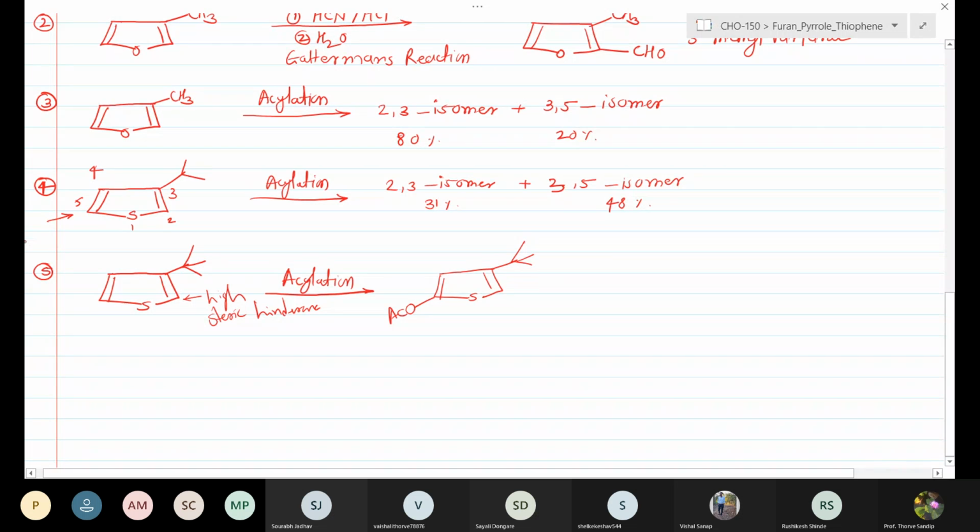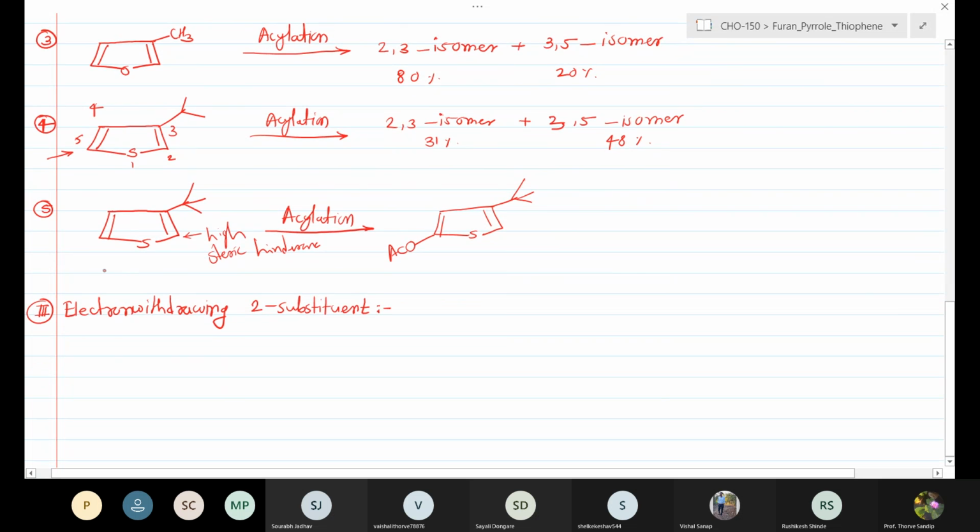Now consider the third point, when the electron withdrawing substituent is present at the second position. Consider the examples.